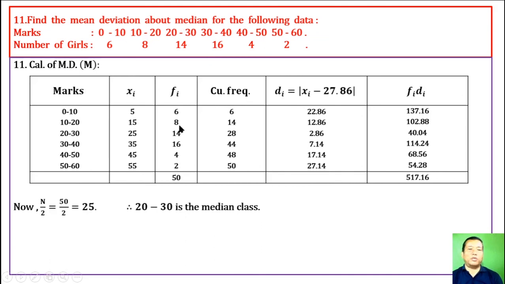Now n is the sum, which is 50. N by 2 is 25. Therefore, 25 is included in this, so 20 to 30 is the median class.